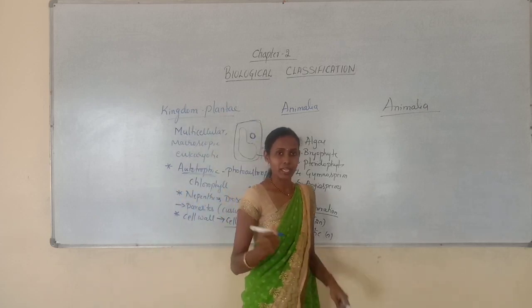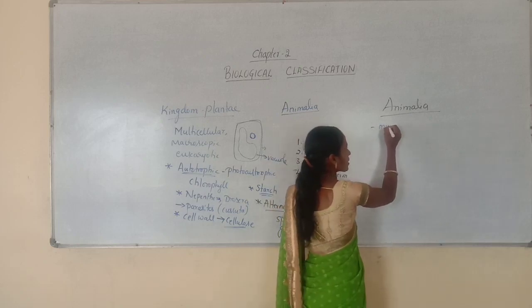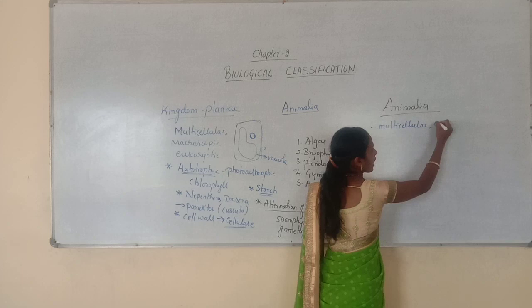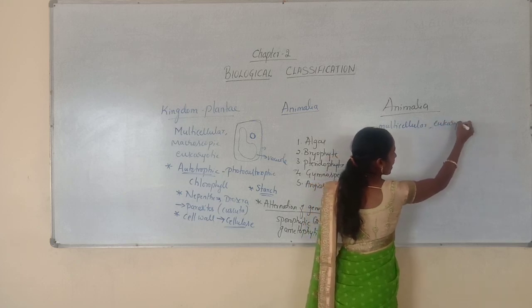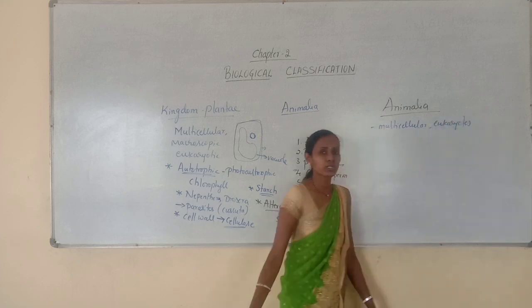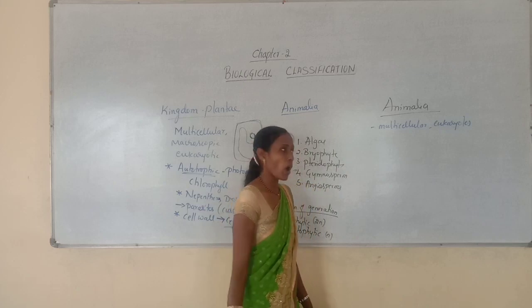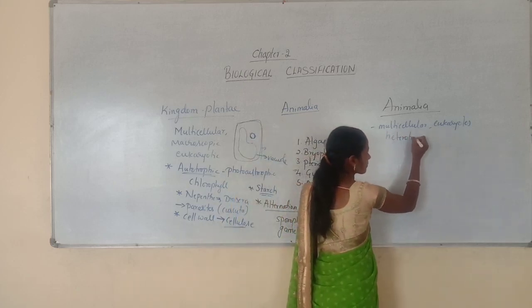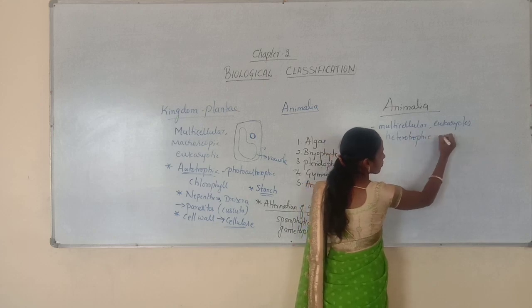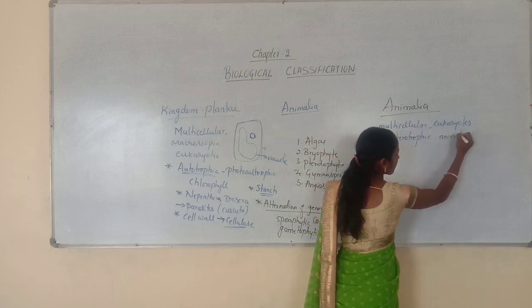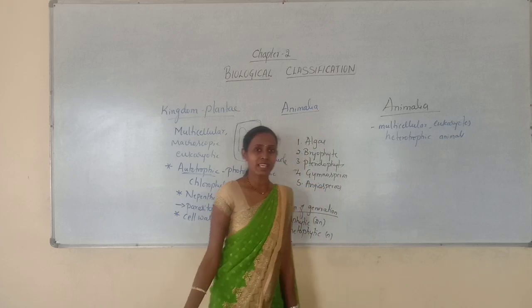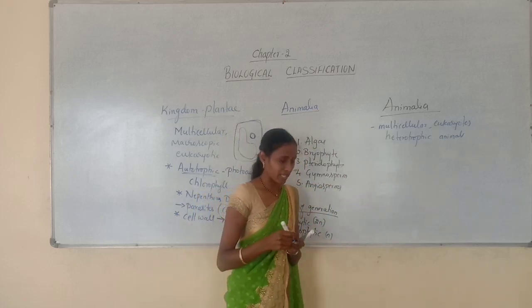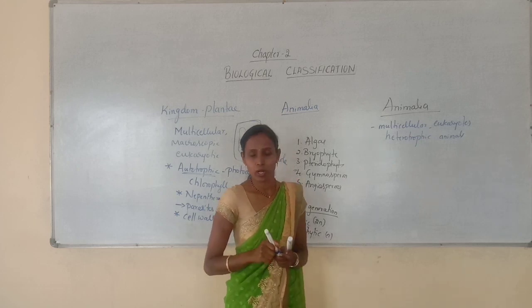Even here they are made up of many cells, and they are eukaryotes, so they have a true nucleus and membrane bound cell organelles, and they are heterotrophic. So here we cannot say autotrophic mode of nutrition. All animals exhibit heterotrophic mode of nutrition.